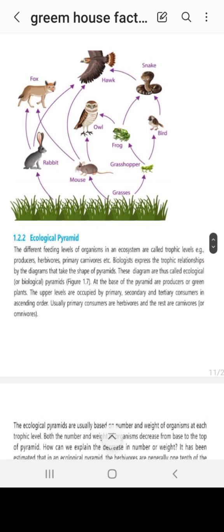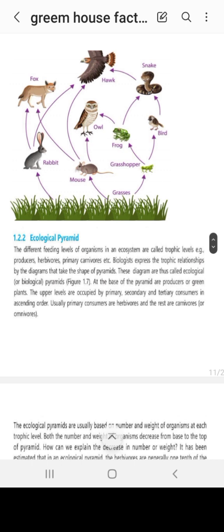These diagrams are thus called ecological or biological pyramids, showing who is lying at the baseline, who is above it, and then gradually upward. At the base of the pyramid, there are the producers or green plants. The upper levels are occupied by the primary, secondary, and tertiary consumers in further ascending order.